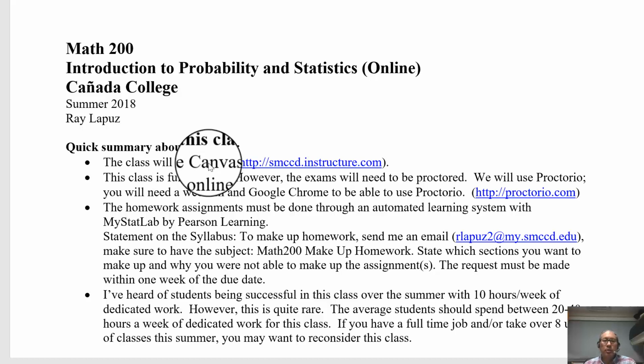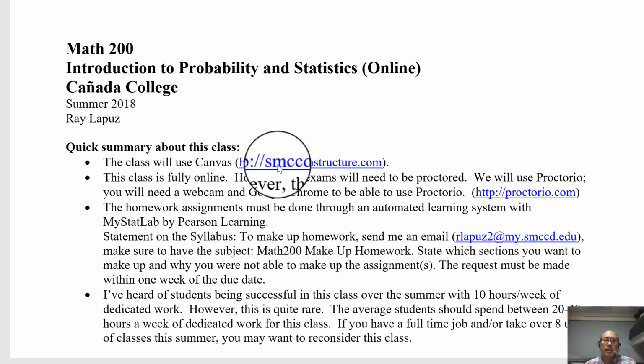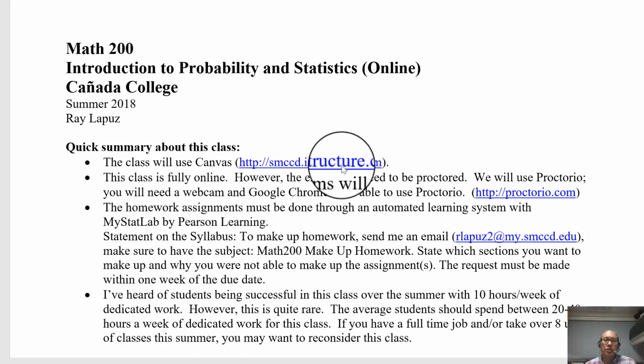The class will be using our learning management system for the college and our district called Canvas. The web address is smccd.instructure.com. This class is fully online, but we need to get our exams proctored to keep our articulations with our four-year university partners. We will use Proctorial, and for that you will need a webcam and Google Chrome. If you want more information about Proctorial, you can go to proctorial.com. I will also give more information as our tests get closer.